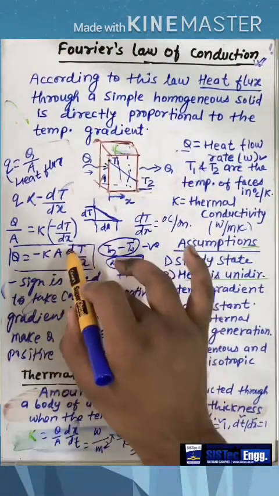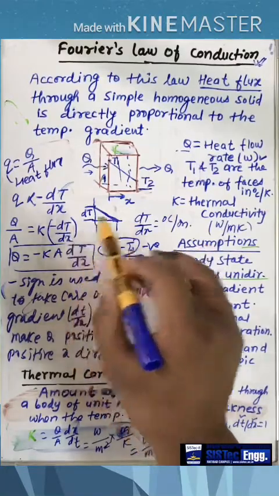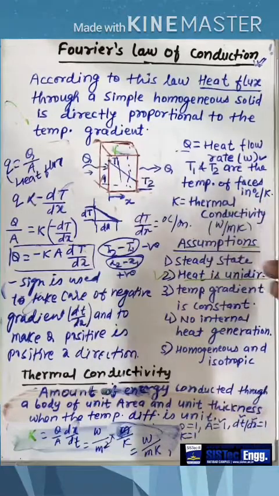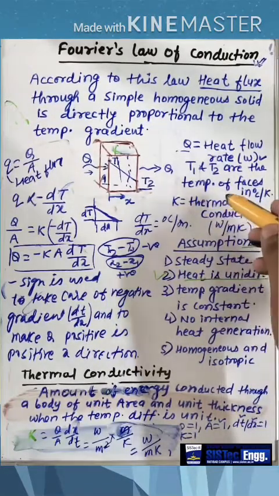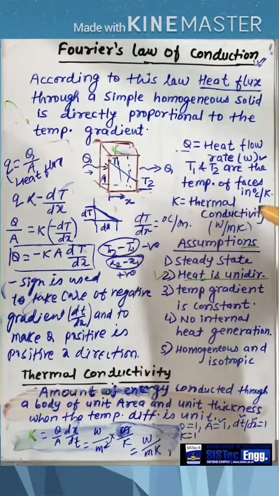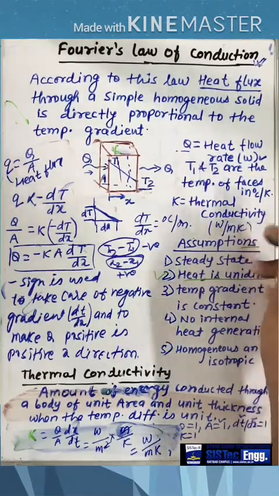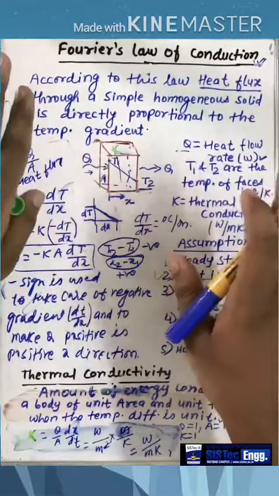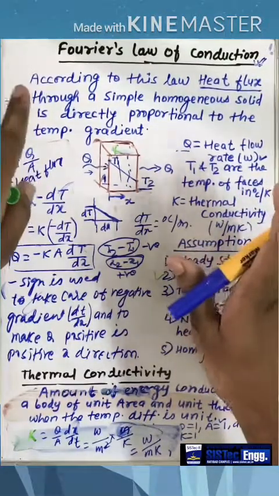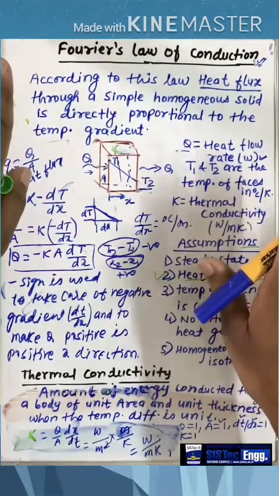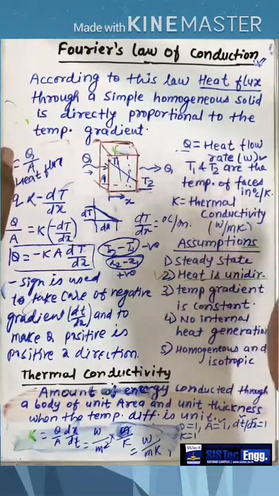So if we change this degree Celsius into the Kelvin, in that condition even the difference will be same. So either the unit of conductivity would be watt per meter Kelvin, or it may be the watt per meter degree Celsius. Okay, so you can also replace Kelvin with degree Celsius in this case only, but I would advise you all to always use the unit of the temperature only Kelvin.